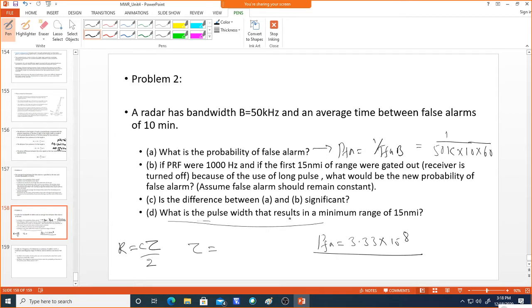What is the pulse width that results in a minimum range of 15 nautical miles? So now it is 2R by C, which is equal to 2 into the range, 15 nautical miles, converted to kilometers 1.852, divided by 0.3 into 10 power 9. Find out what the tau value is.